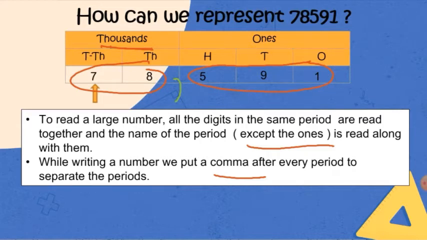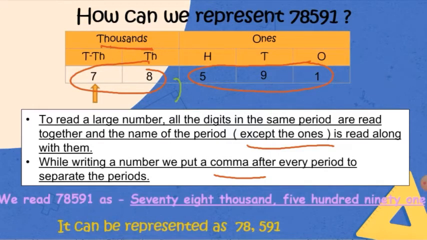Okay, so let me read this number. As I told you, we always start reading from left to right. In the thousands period we have 7 and 8, which are read together along with the period's name, and the ones period has 5, 9, 1, which are read together. So it will be read as 78,591.